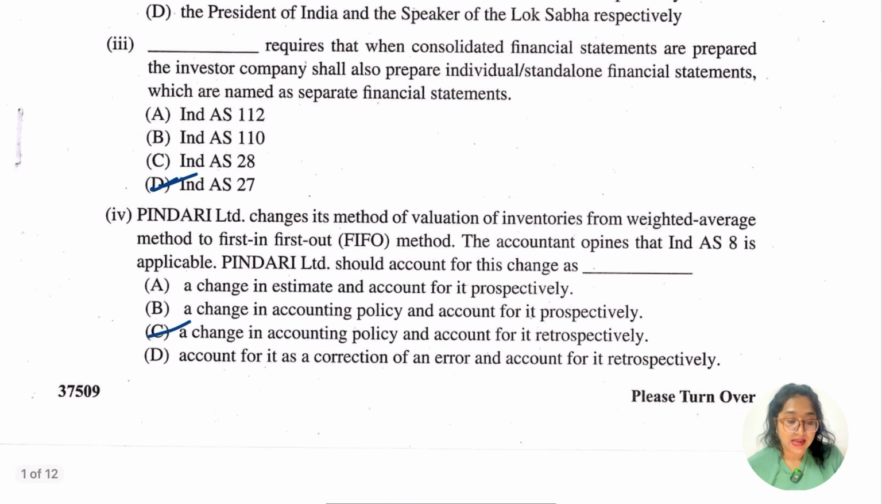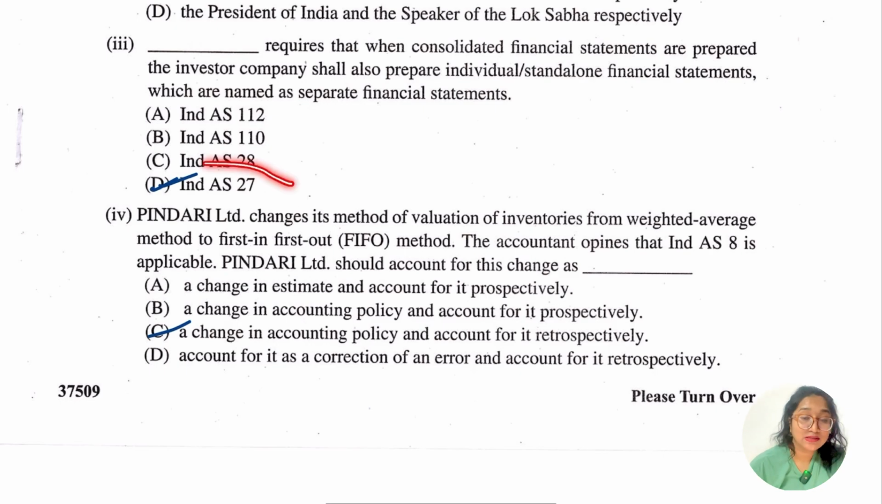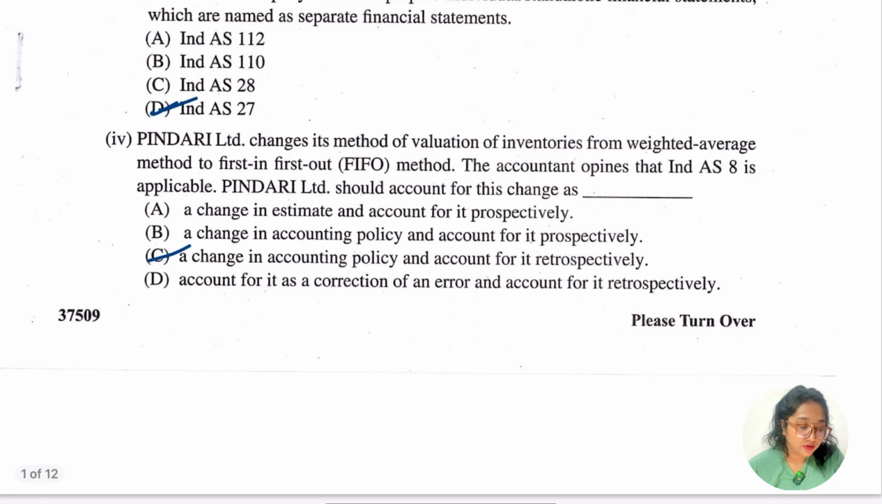Third, Dash requires that when consolidated financial statements are prepared, the investor company shall also prepare individual standalone financial statements, which are named as separate financial statements as per Ind AS 27. So if you know about this, you know the answer, and that is option D, Ind AS 27.